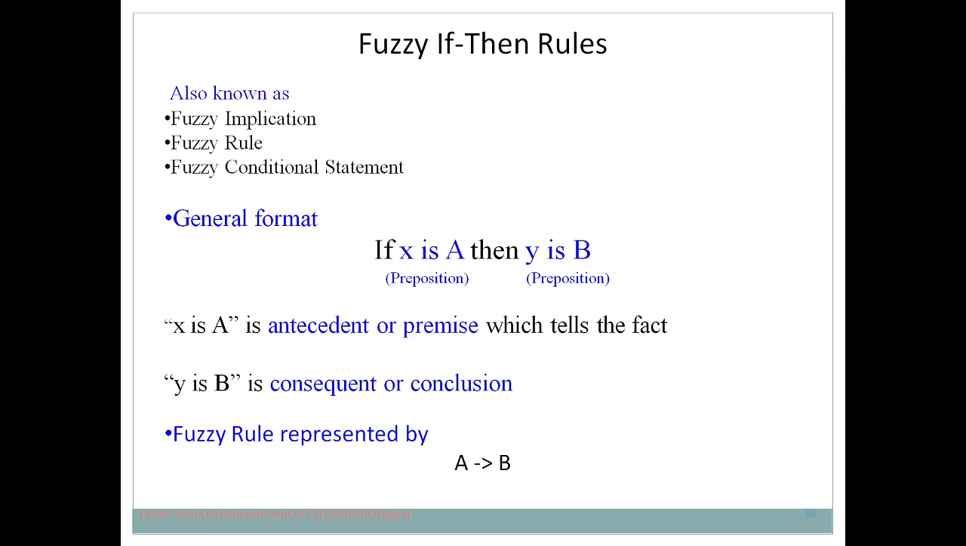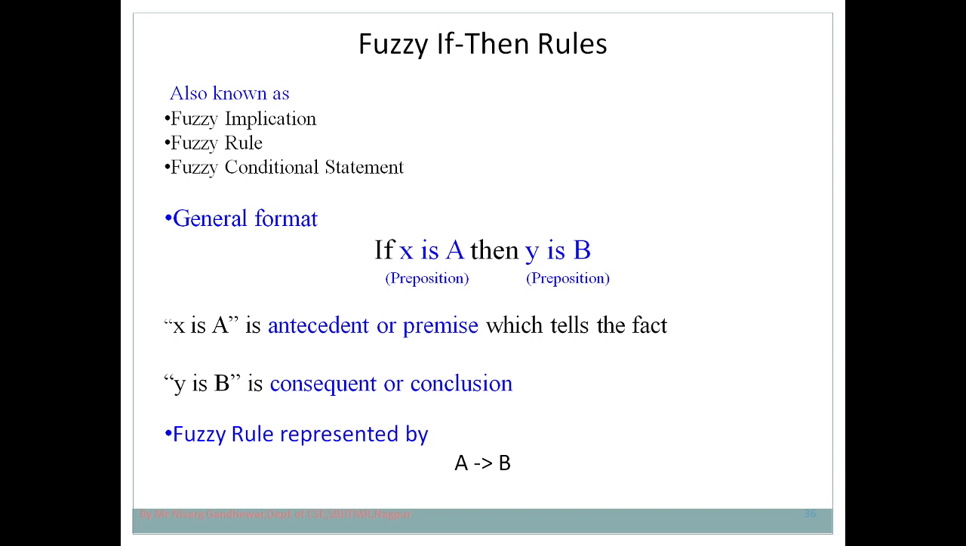Now let's take an example to understand this. I already told you the importance of fuzzy if then rules. Fuzzy if then rules are very important while designing a fuzzy inference system. In the next video we are going to discuss the fuzzy inference system.